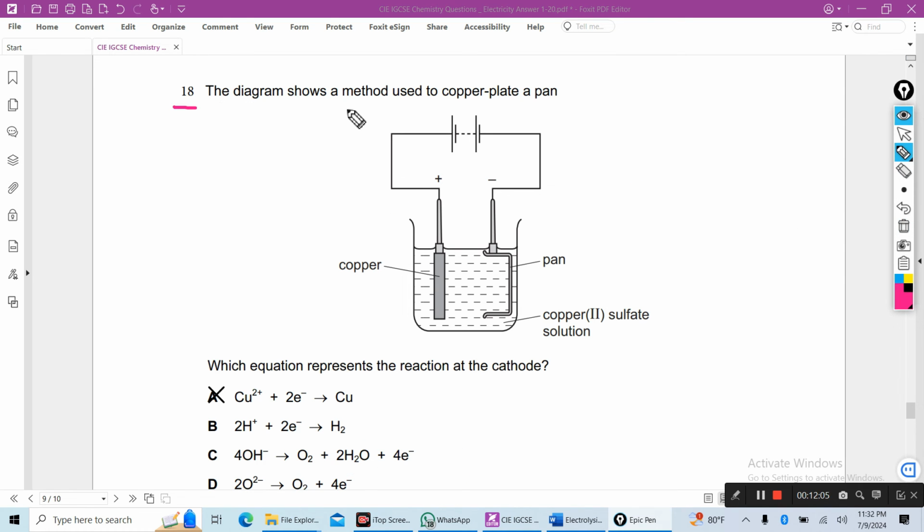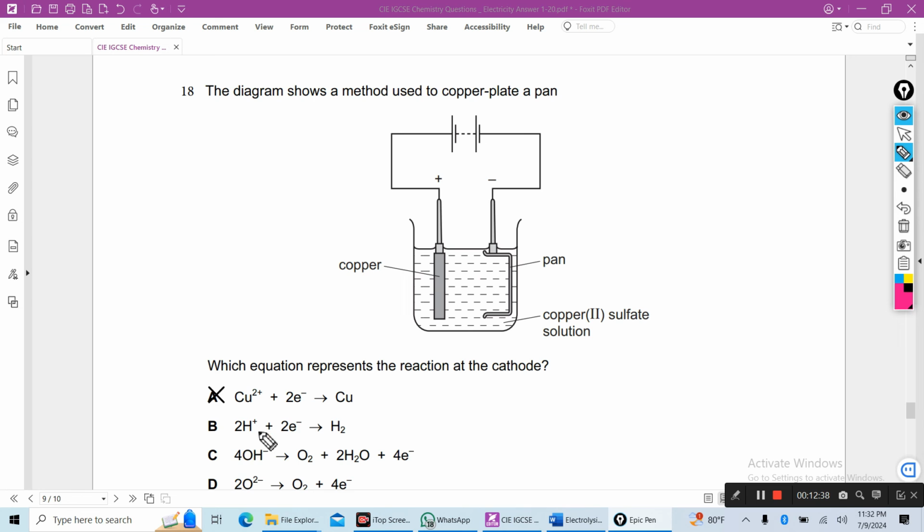The diagram shows the method used to copper plate a pan. This is the copper plated pan. Which equation represents the reaction at the cathode? At the cathode a reduction reaction occurs. So copper ion gains electrons to form copper, and that copper will be deposited on the pan. This is the electroplating method.